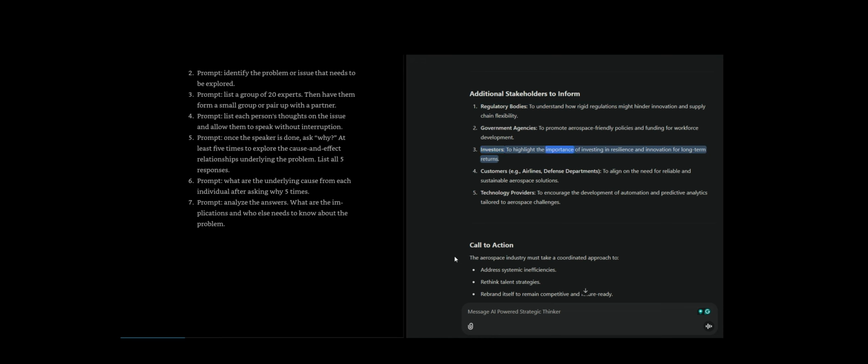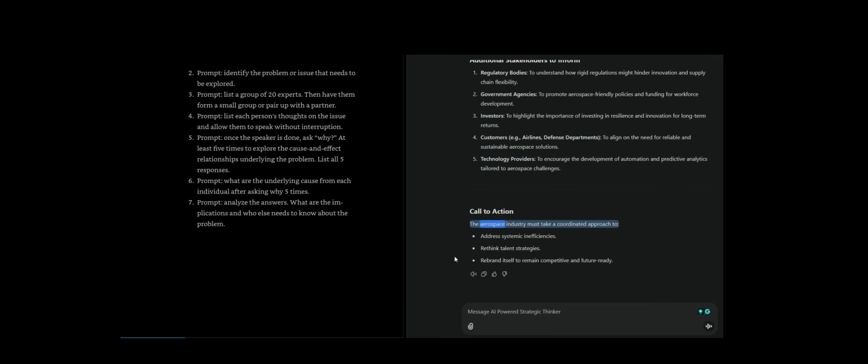Investors, to highlight the importance of investing in resilience and innovation for long-term returns. Customers, e.g. airlines, defense departments, to align on the need for reliable and sustainable aerospace solutions. Technology providers, to encourage the development of automation and predictive analytics tailored to aerospace challenges. Call to action. The aerospace industry must take a coordinated approach to address systemic inefficiencies, rethink talent strategies, and rebrand itself to remain competitive and future-ready.